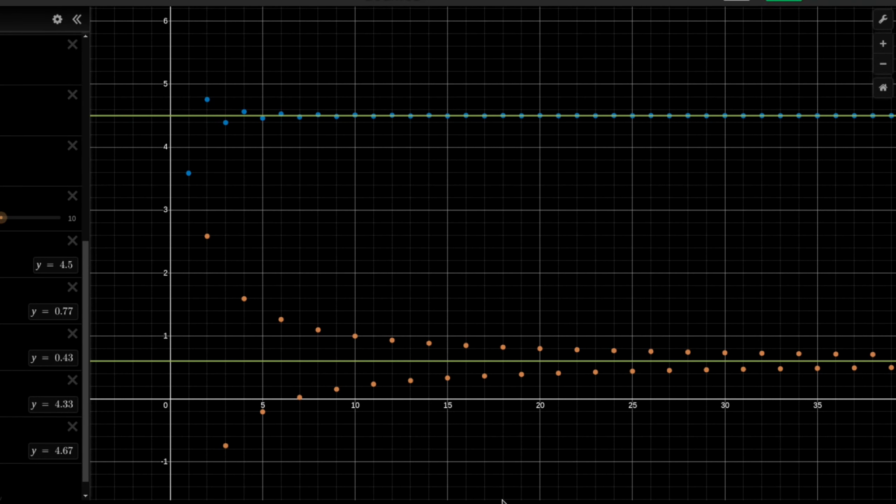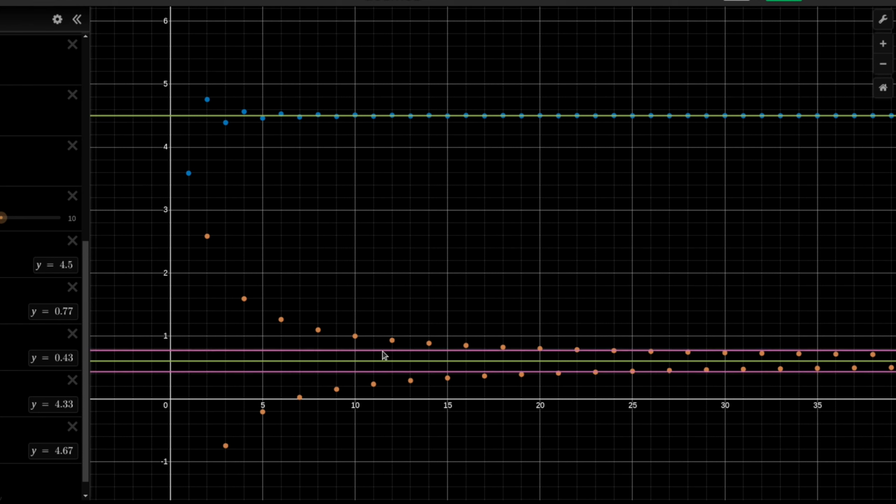Let us now explain intuitively how the proof is going to work. Here we see two sequences, the blue sequence, which converges to its limit, and the orange sequence. Since both sequences converge to their limits, then for every epsilon, the sequence will be as close to the limit as we please. This means that if I draw this epsilon stripe that we see here, then for every epsilon, the stripe can be as narrow as we please. Starting from some point, all the elements of the sequence will be within this stripe for every positive number.